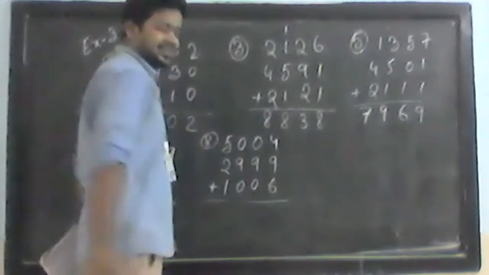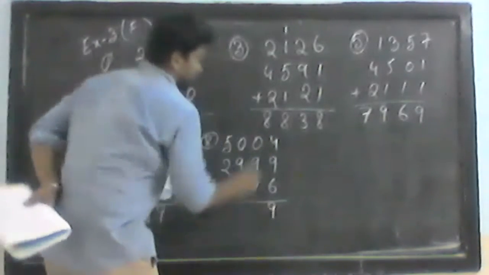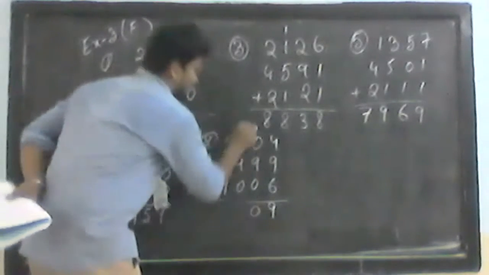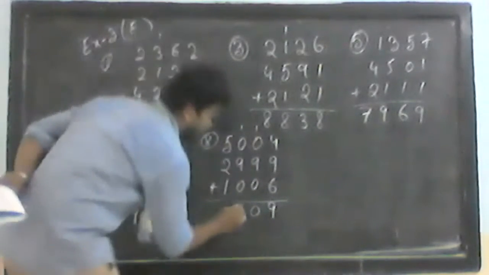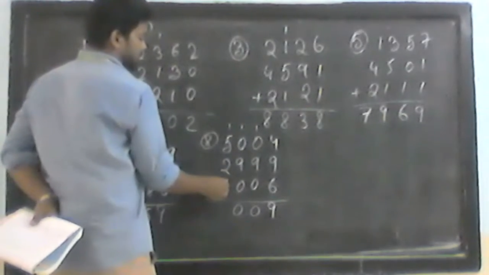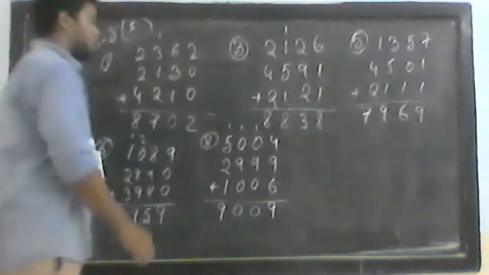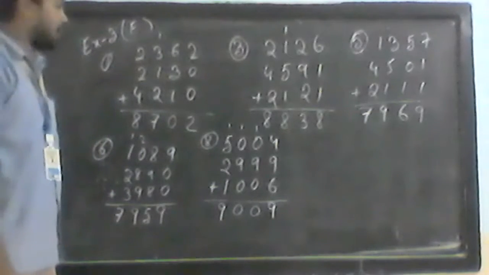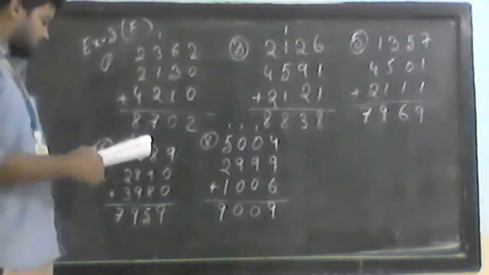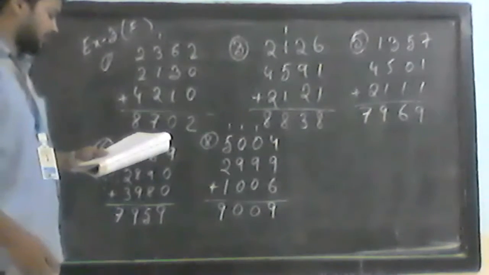6 plus 9 is 15 plus 4, 19. Carry 1. 9 plus 1, 10. 0 carry 1. 9 plus 1, 10. 0 carry 1. Now 2 plus 1, 3, plus 5, 8, plus 1, 9. So what we have? 9,009. After adding all these things, you get 9,009. After question number 8, now let's move to question number 10.